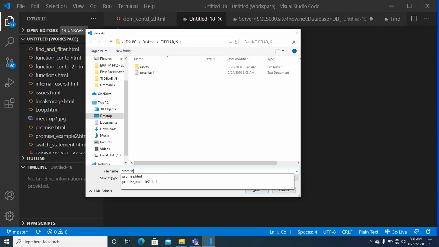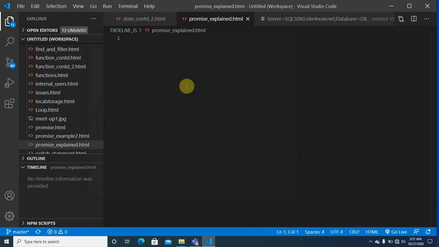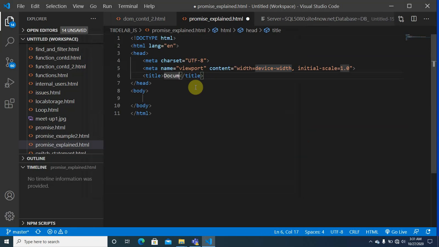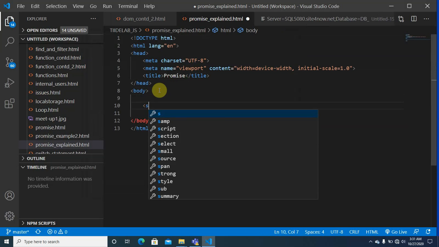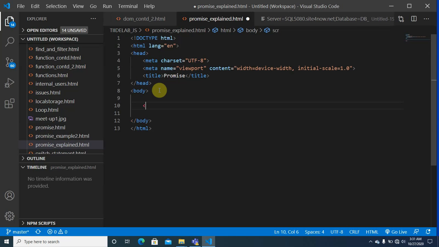So let me call it promise explained.html. Okay, so let's say I have this, I call this promise. Now say we have scripts. Now a bit of explanation just to reiterate what I've discussed in the class, because a couple of us didn't get it.